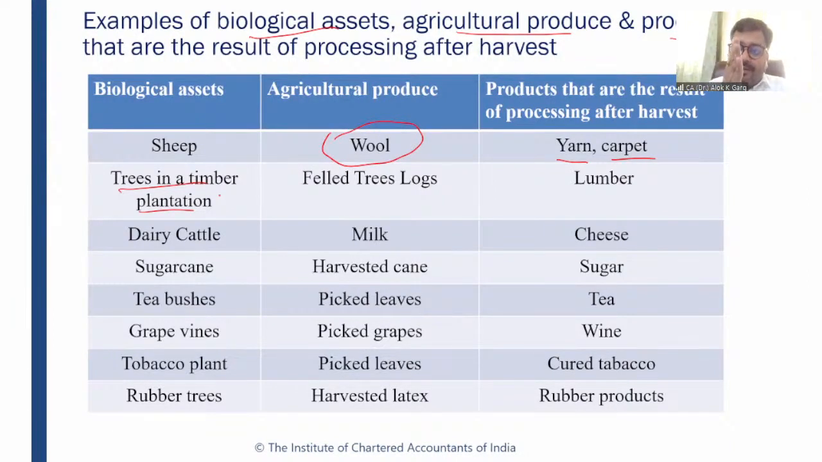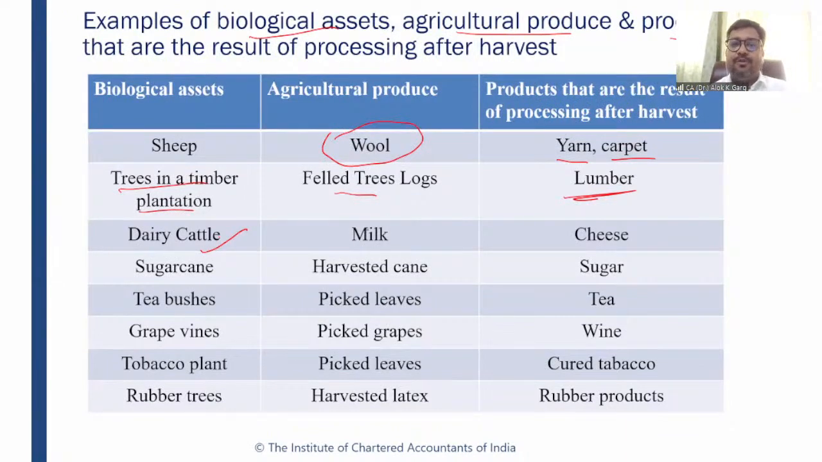Okay, so after that the same thing will become an inventory, right? This wool will become an inventory, this felled tree logs will become an inventory, and the product is lumber, which means just cutting down the felled tree logs into a shape for the purpose of construction. Dairy cattle like goat, cow, buffalo, these are the biological assets.